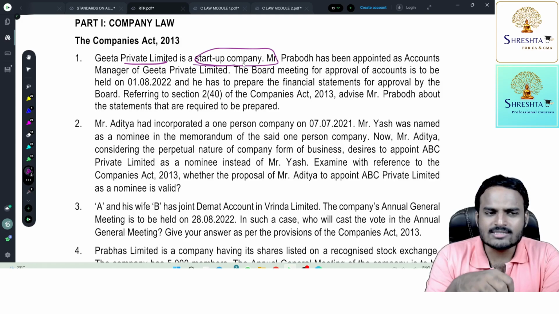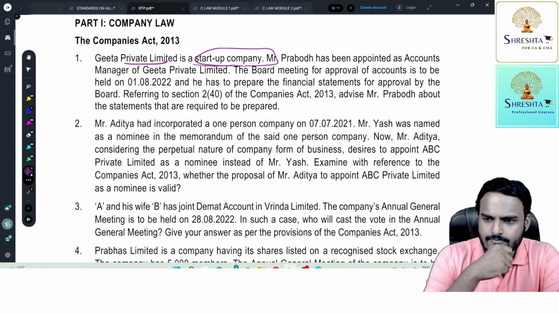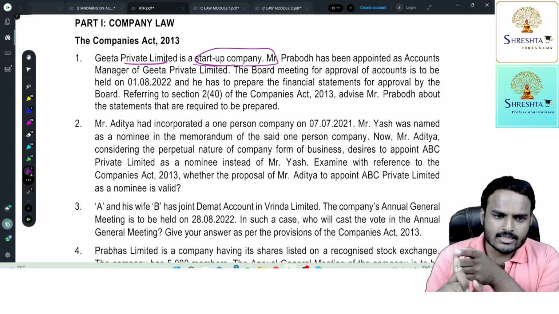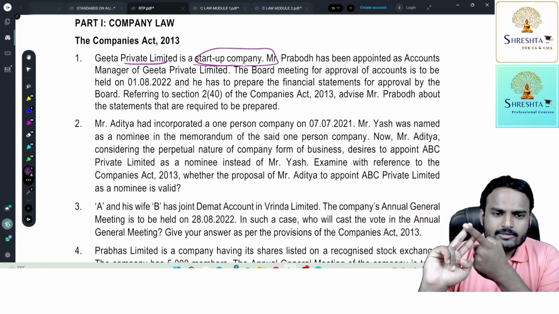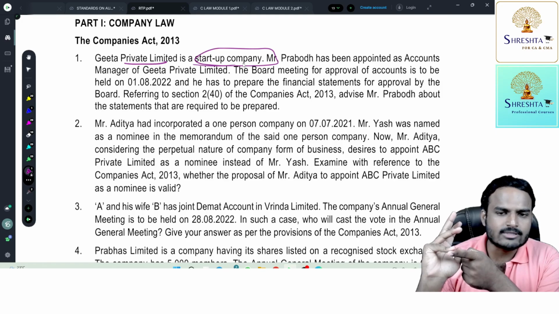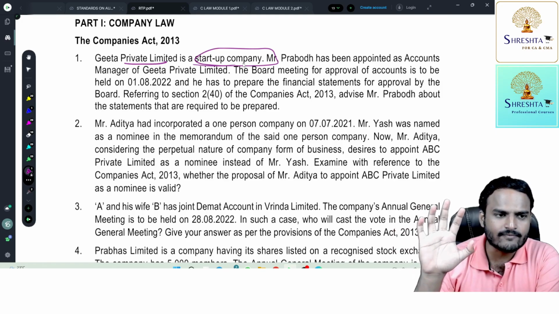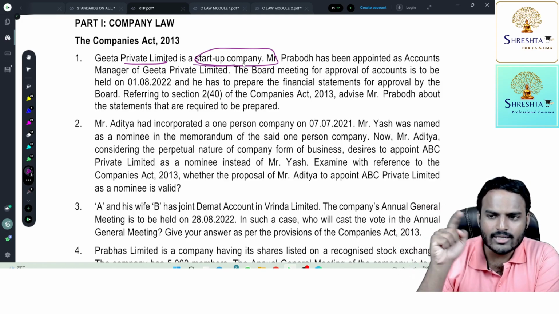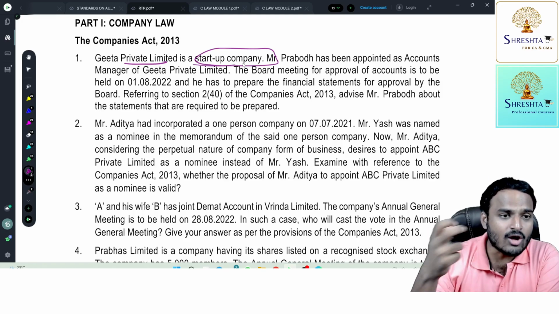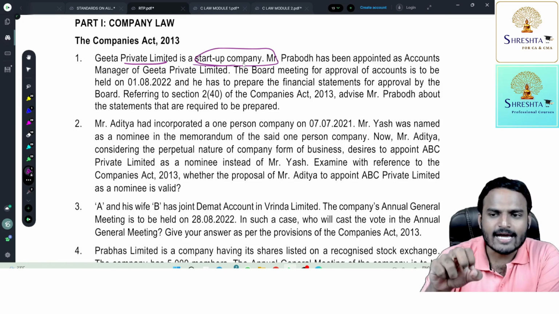See, first of all, what are the statements covered under financial statements? Five things. First one is balance sheet, statement of profit and loss, cash flow statement. Next one, statement showing changes in equity, and finally, notes to account. Simply, explanatory statement. These five statements are covered under financial statements. But when you are a small company, one person company, small companies, startup private limited companies, startup companies, you are not required to prepare cash flow statement.